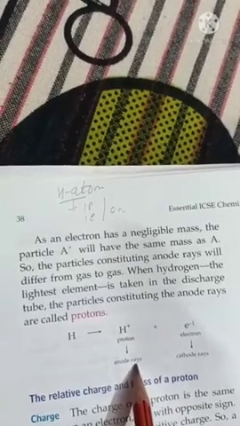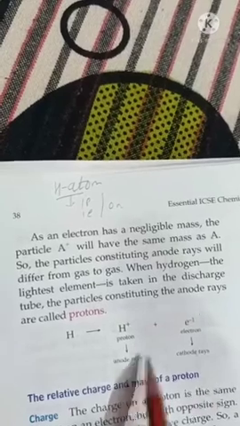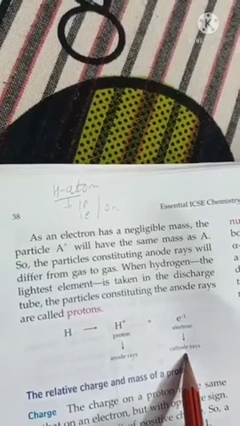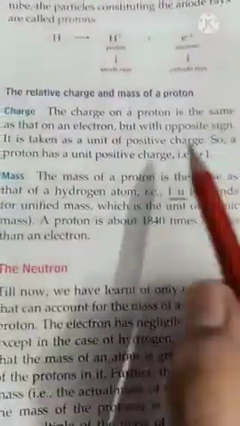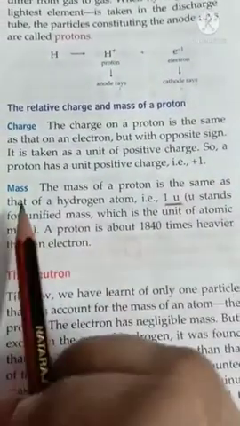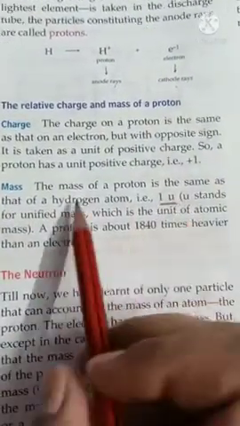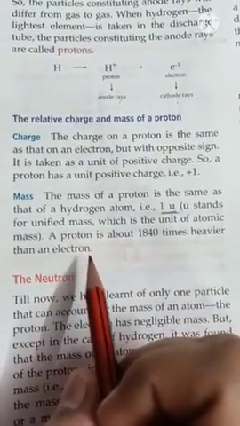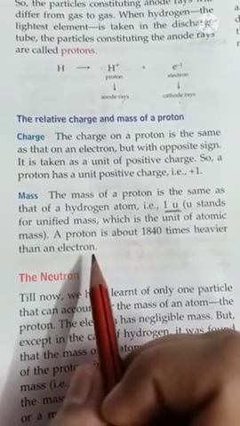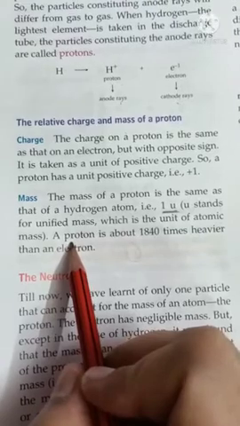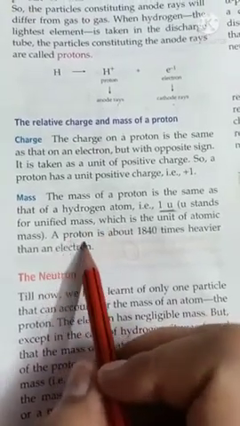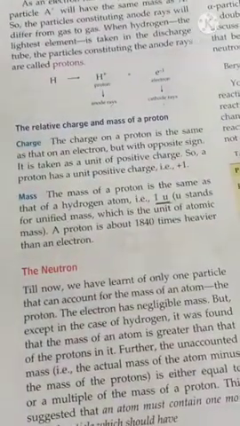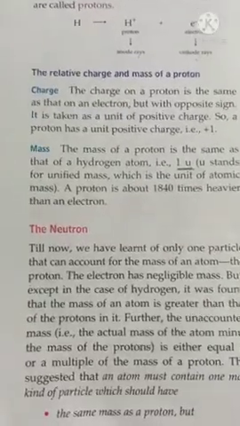They are made up of protons. They depend upon the type of gas taken. Cathode rays are made up of electrons. They do not depend upon the type of gas taken. Relative charge and mass of a proton: the charge will be +1 and the mass will be 1 unit, same as that of hydrogen. We studied for the electron that its mass is 1/1840 times the mass of hydrogen, meaning the mass of the electron is negligible, while the mass of the proton is the same as that of hydrogen. So the mass of a proton will be 1840 times the mass of an electron, meaning the proton is heavier than the electron. Now we talk about the discovery of the neutron.